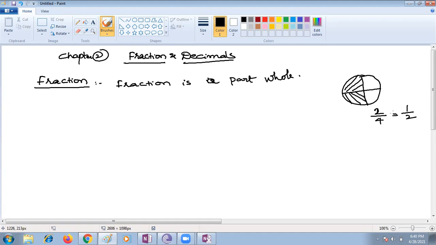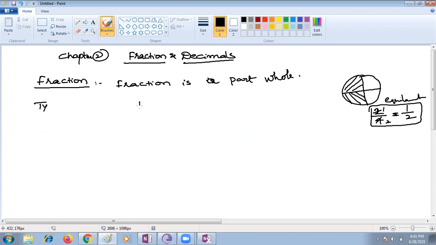Are both the same, children? Yes, ma'am, they are equivalent fractions. 2 by 4 in its simplest form is 1 by 2. Very good. They are equivalent fractions. Now we will discuss different types of fractions, children.